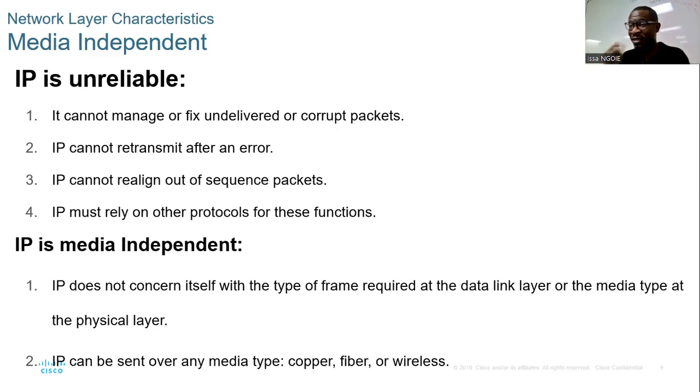And those packets are going to have a number, like a sequence number, right? When you receive those packets, you have to put them in order, right? You have to realign them in order for you to understand the meaning, right? And IP cannot do that, right?